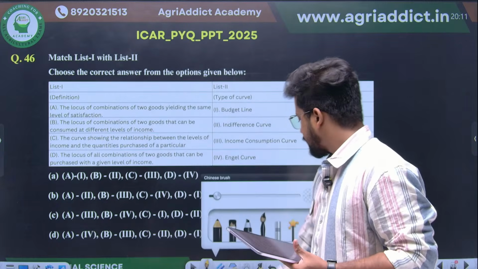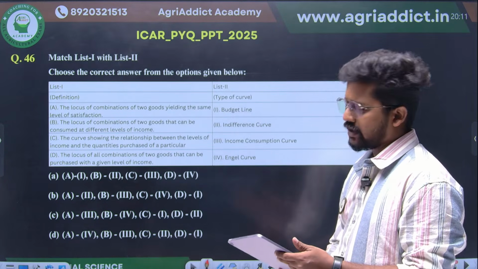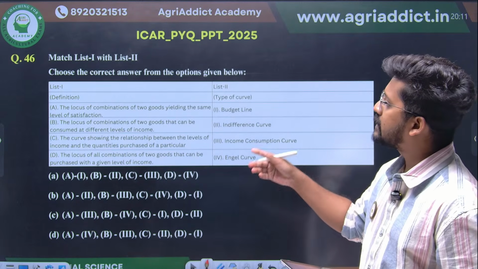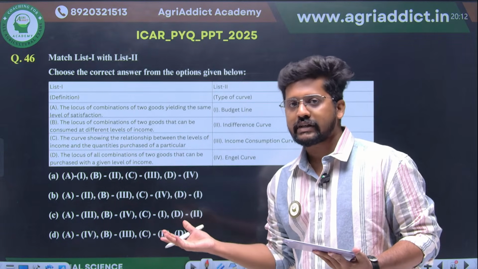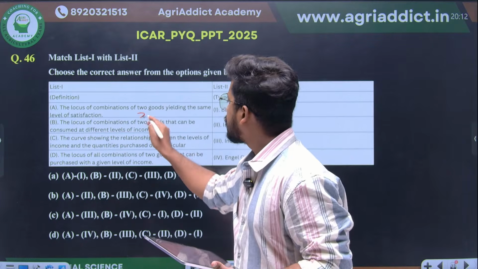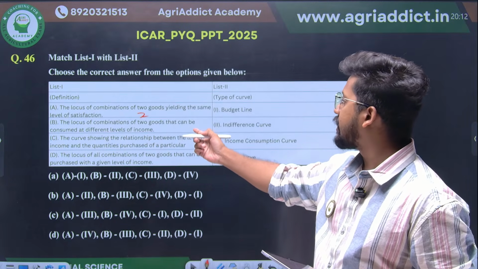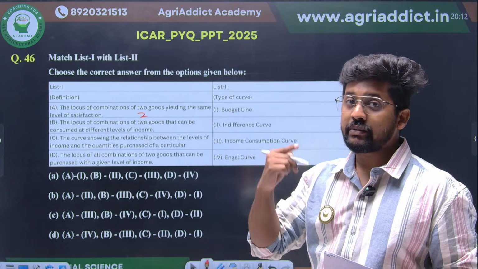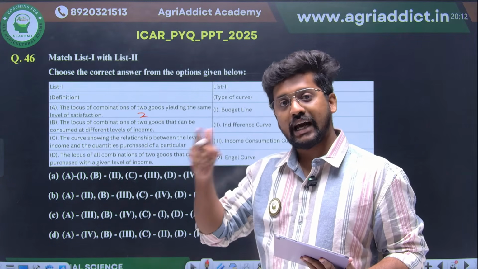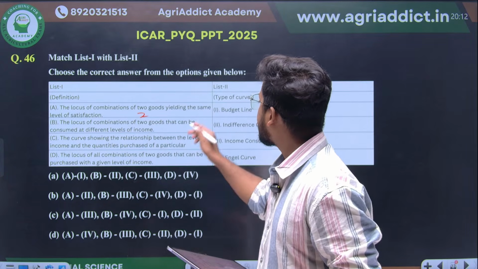Yes, another graphical question, which is an interesting question. If you are thorough with the basics, this is an easy, short question, right? Locus of combinations of two goods which yield the same level of satisfaction, none other than your indifference curve. So therefore A will be connected with 2. Combinations of two goods which can be consumed at different levels of income, none other than the counterpart of the indifference curve, which helps us find the consumer equilibrium, none other than your budget line. So therefore B will be connected with 1.